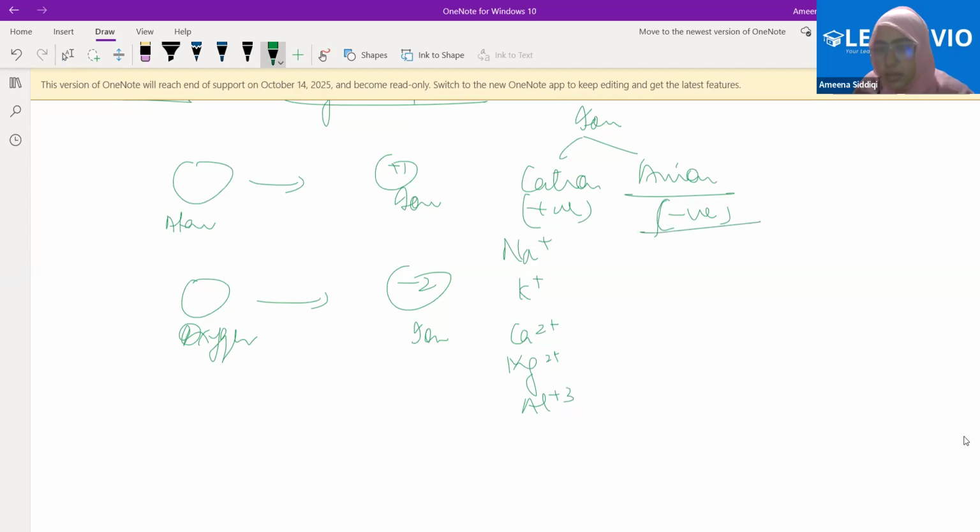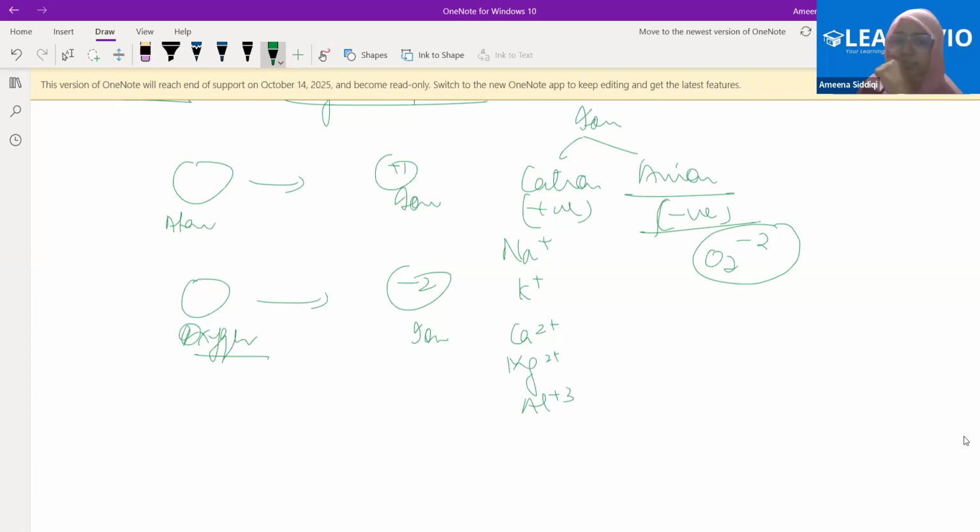Now, can you give me an example of a negative ion, Muhammad? Oxygen gains a charge of -2. Is this symbol correct? Whatever I've written here, O2-, is this correct for oxide? Yes.